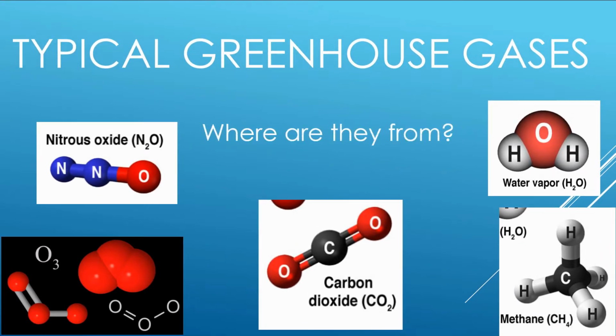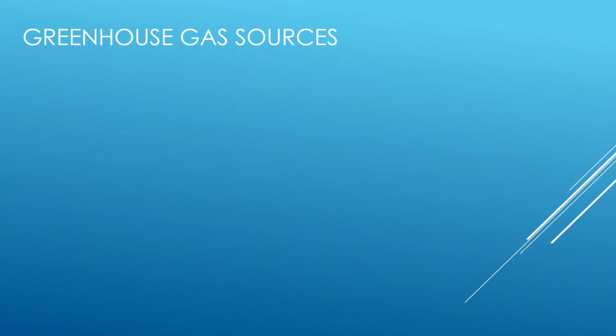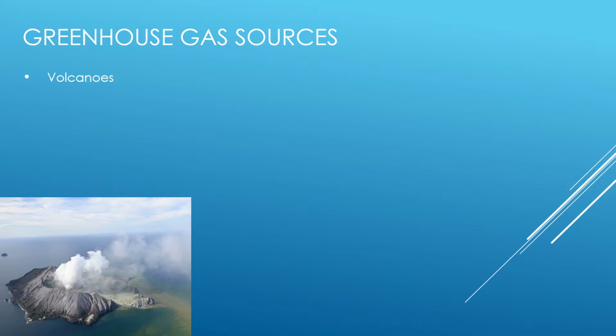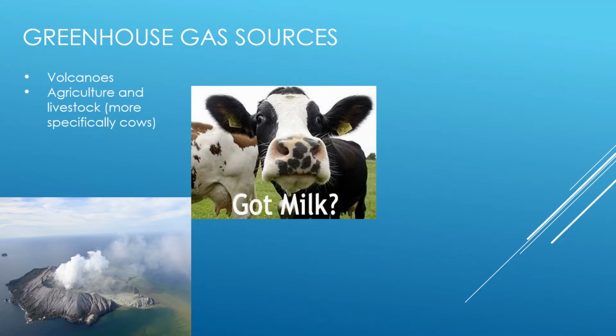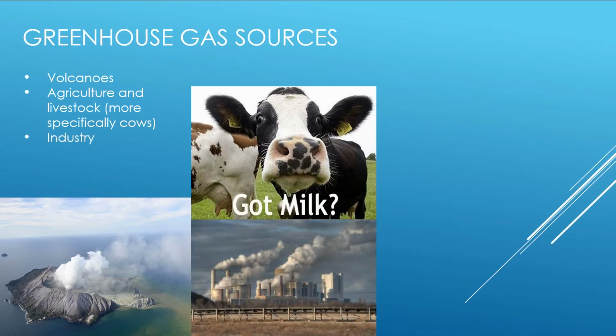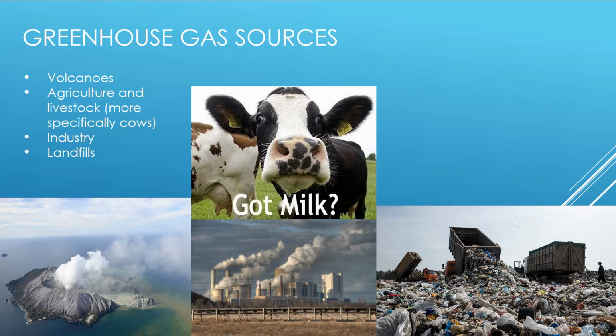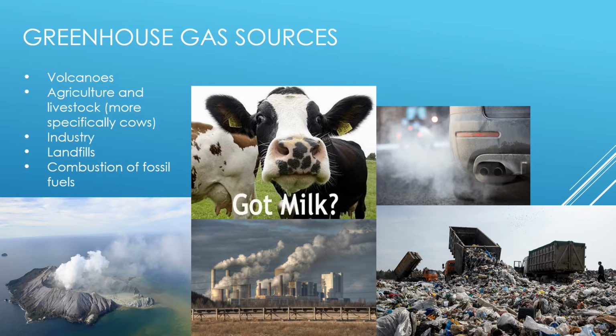So where do these greenhouse gases come from? Some come from natural sources, while others are caused by human activity. Volcanoes are an example of a natural source that releases water vapor into the atmosphere, while agriculture and livestock, more specifically cows and landfill, are an example of human activity that releases large concentrations of methane into the atmosphere. Industry, as well as the combustion of fossil fuels, are responsible for the release of carbon dioxide into the atmosphere.